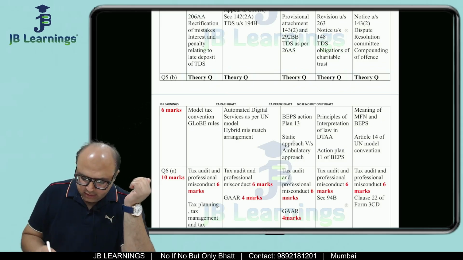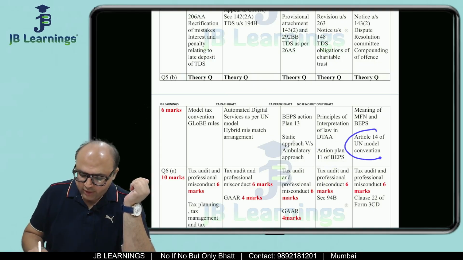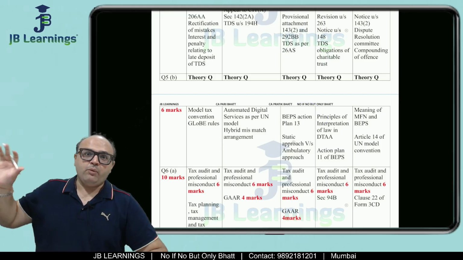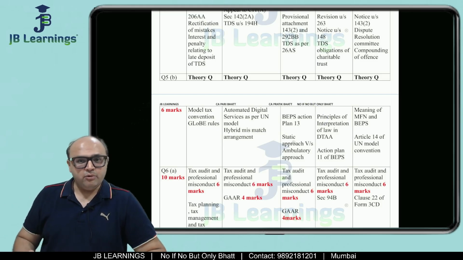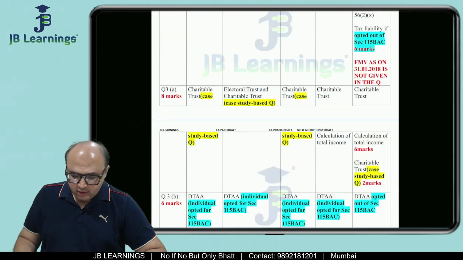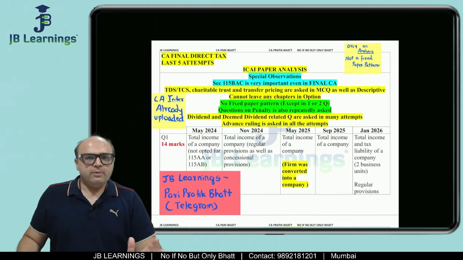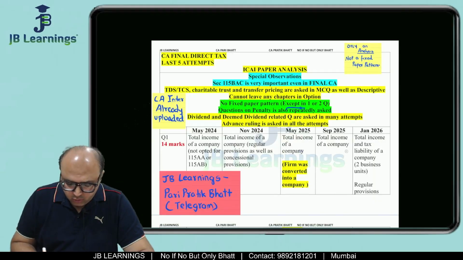So it is sometimes article 11 of the action plan, sometimes article 14 of UN model convention, BEPS action plan. So it is always a different question. So even your theory questions are taken care of by the institute. They are asking something from theory questions as well. Then no fixed paper pattern except in 1 or 2 questions.